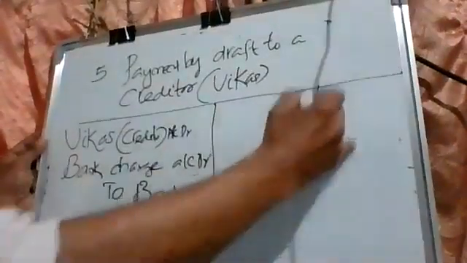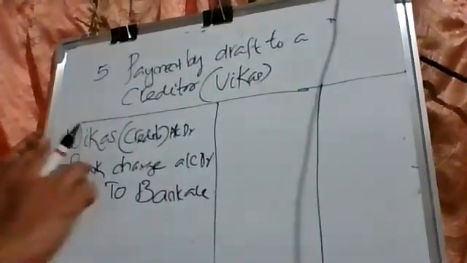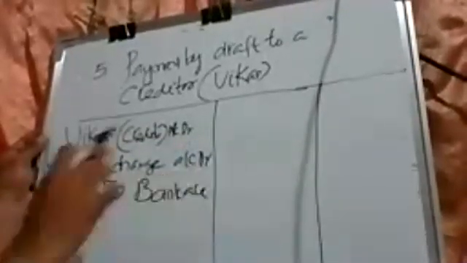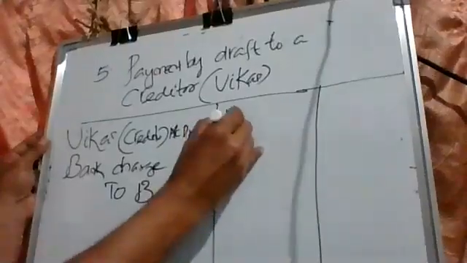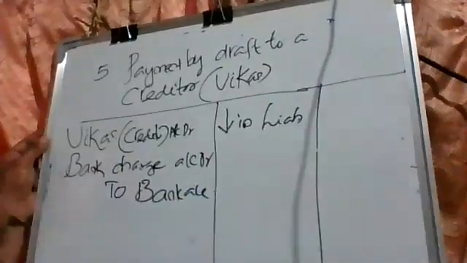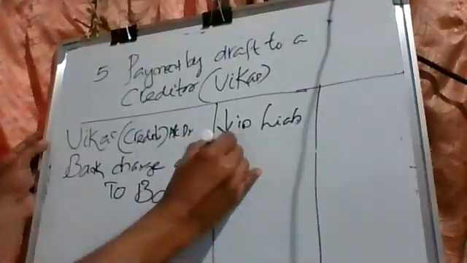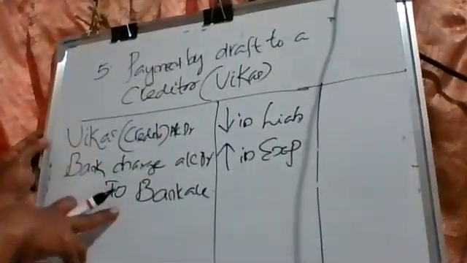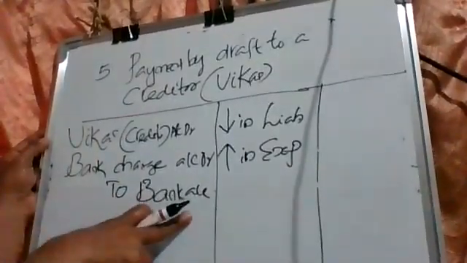Now, here how we have to learn. As per the modern concept, what's the reason for debit and credit? First, the modern approach. Bank charge is debited. Why? Decrease in liability. Why are we debiting bank charge? Increase in expense. Why are we crediting bank? Decrease in asset.